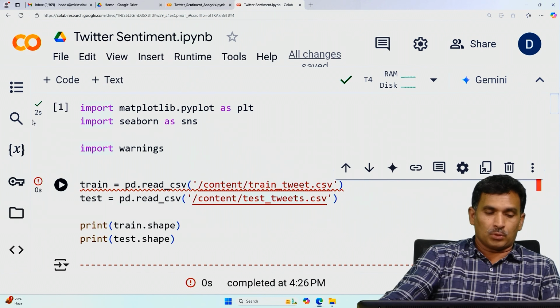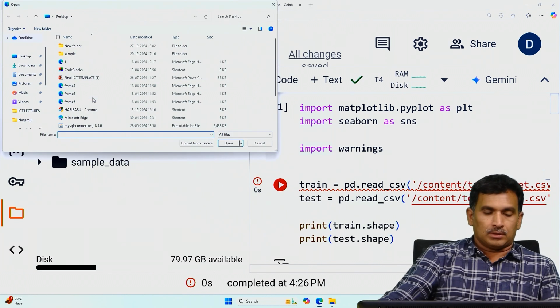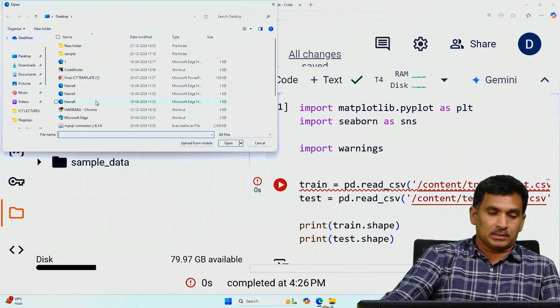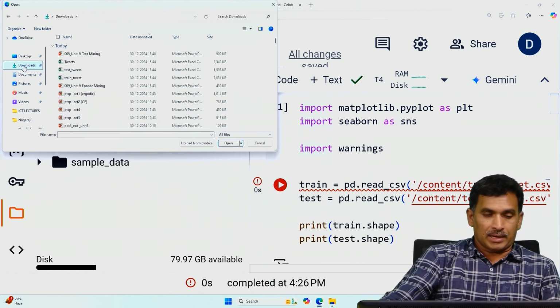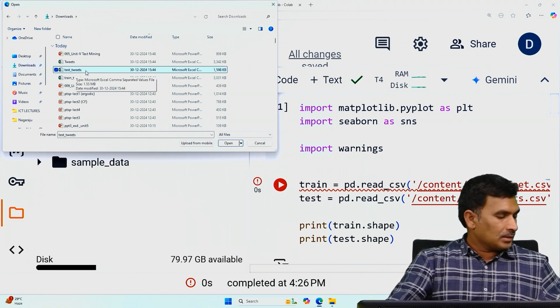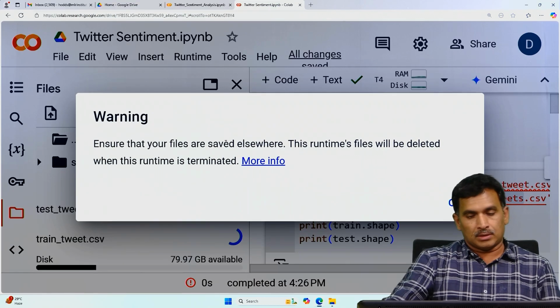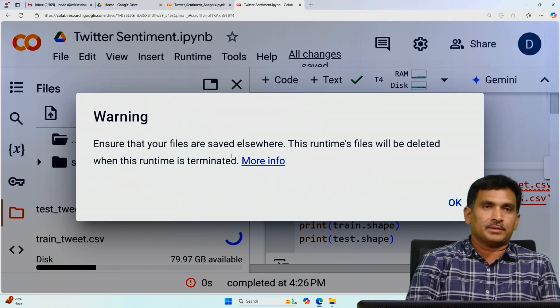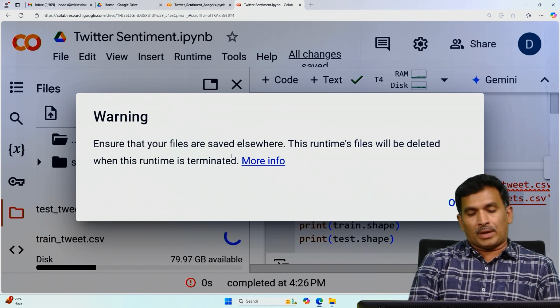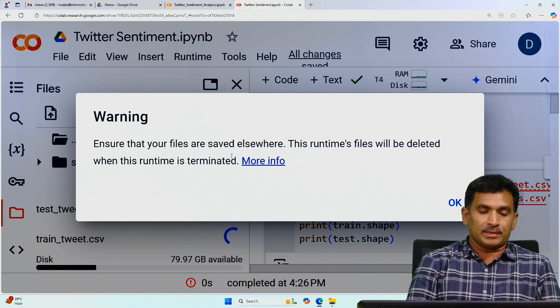If you want to upload them, click on the folder icon, and there will be an upload arrow button. Click on it and choose upload to session. Browse to where the CSV files are located. In my system, they are in the downloads folder. Let me select these two files, test_tweets and train_tweets, and click OK. You will get a warning that your files should be saved elsewhere, because runtime files will be deleted when the runtime is terminated.